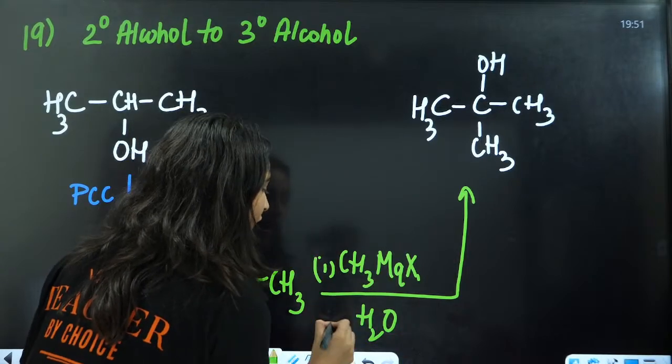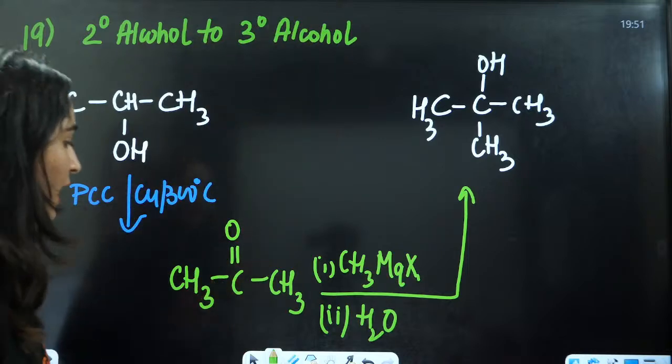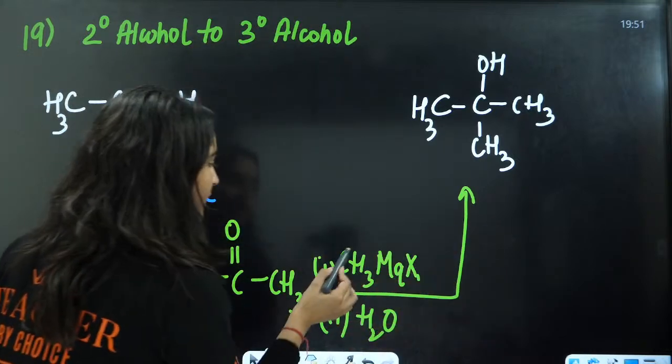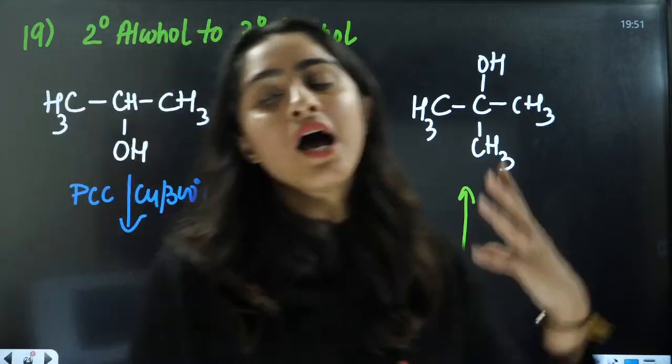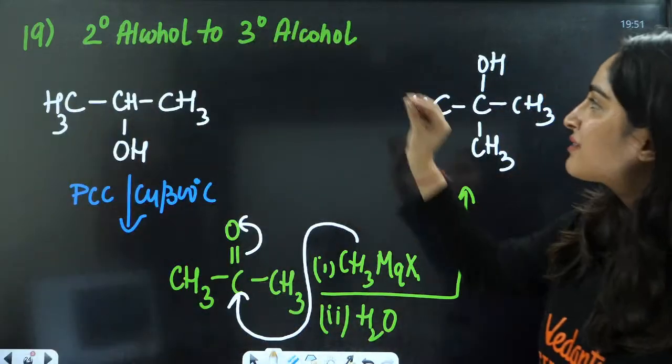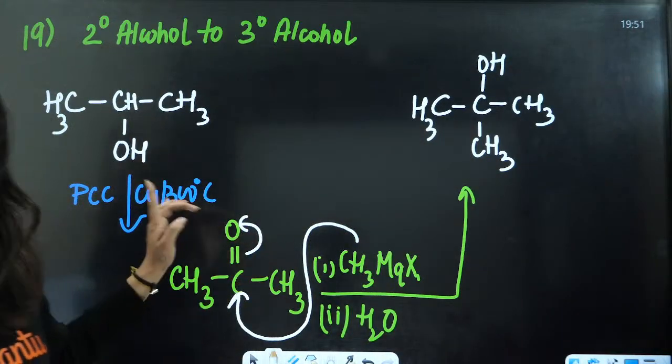Now you will have your desired product, the 3 degree alcohol, because this negative part is going to attack here, electrons are going to jump here, then you do the hydrolysis and hence you will have 3 degree alcohol.